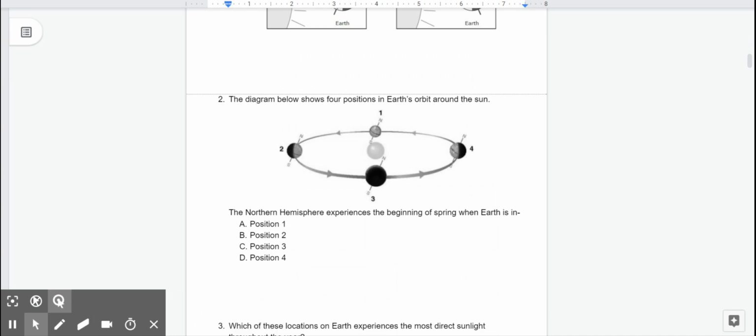Number 2. The diagram below shows 4 positions in Earth's orbit around the Sun. The northern hemisphere experiences the beginning of spring when Earth is in A, position 1, B, position 2, C, position 3, or D, position 4.